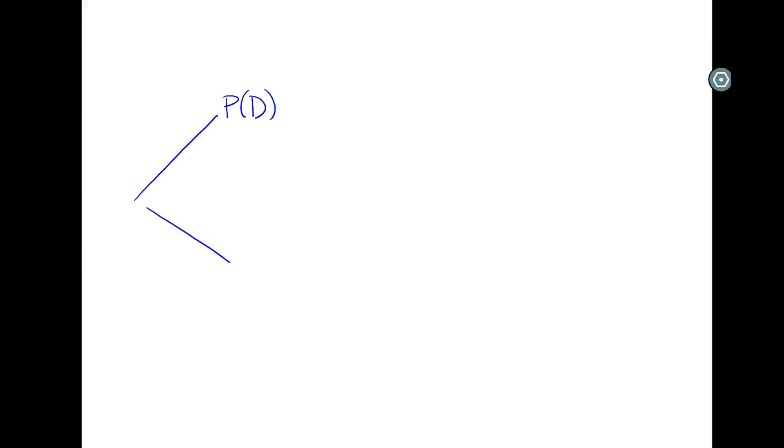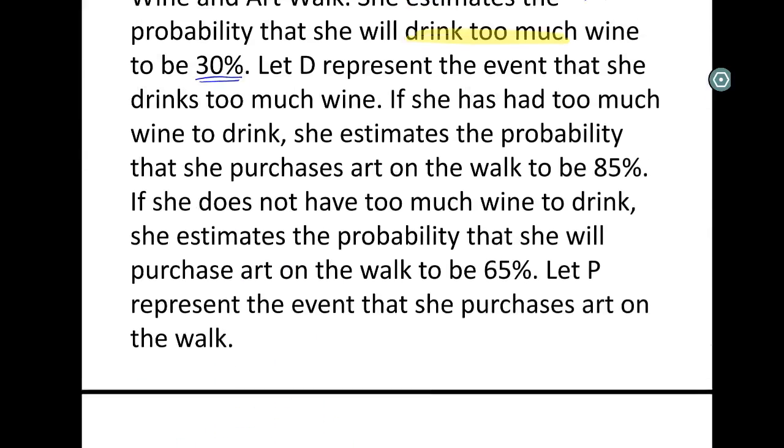One, I could drink too much. There's a 30% chance of that happening. The other timeline is the one where the wine pours are not very generous and I do not drink too much. So these are our two possible timelines. And then we'll go ahead and see what else could happen once we're in one of these two scenarios.